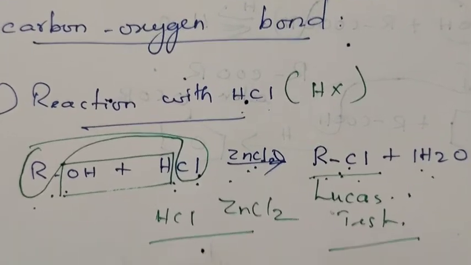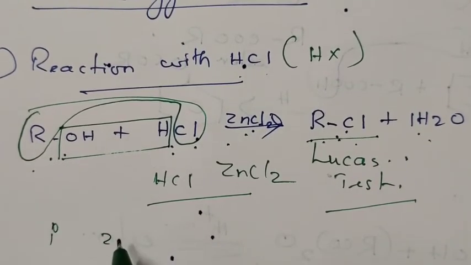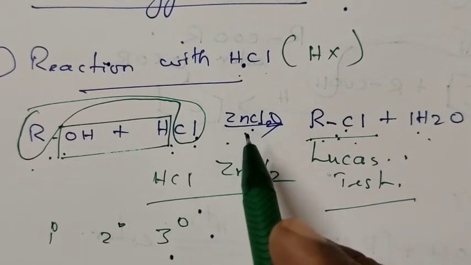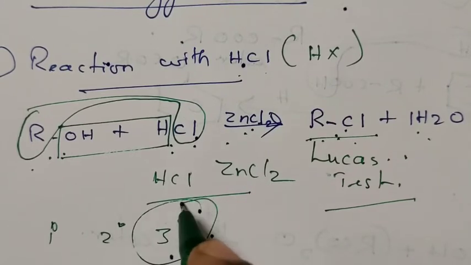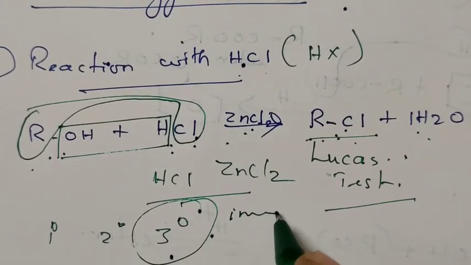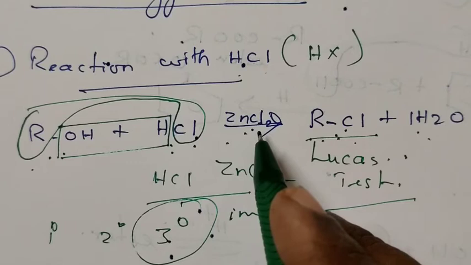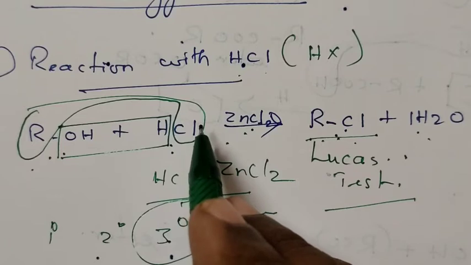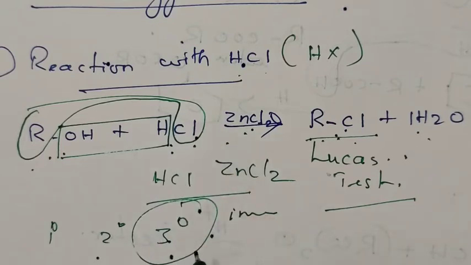The three classes of alcohol, primary, secondary and tertiary alcohol, behave differently in Lucas reagent. Tertiary alcohol produces turbidity immediately, that means tertiary alcohol reacts very fast with the Lucas reagent, whereas secondary alcohol produces turbidity within 10 to 15 minutes. Primary alcohol does not react with the Lucas reagent. From this, we can distinguish primary, secondary and tertiary alcohol. This test is called Lucas test.